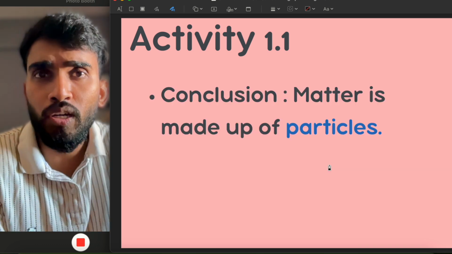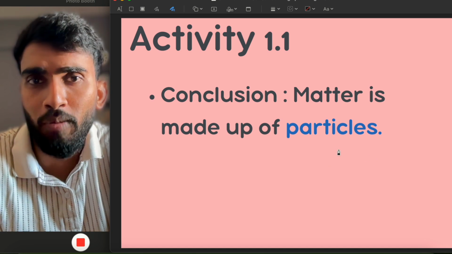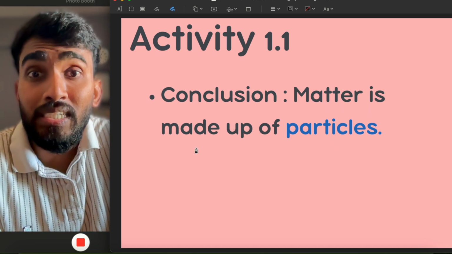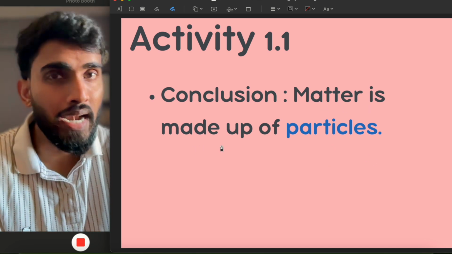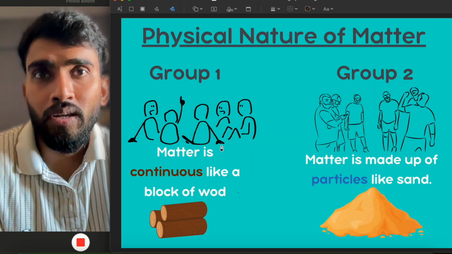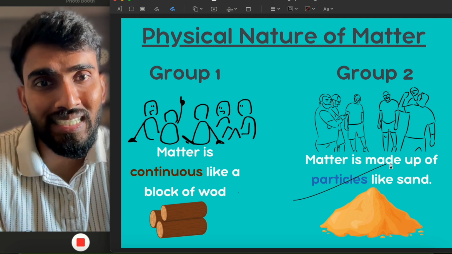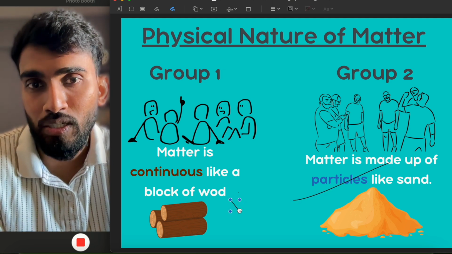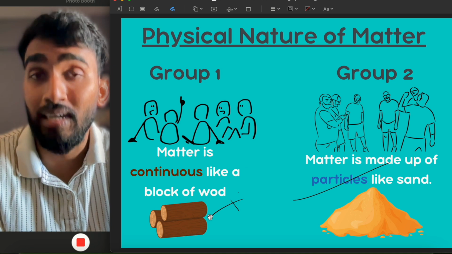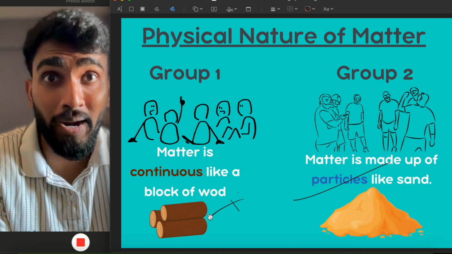So here we conclude from this activity 1.1 that matter is made up of particles, and hence we come to the conclusion that out of these two groups, group 2 is correct and group 1 is not correct. Matter is made up of particles.